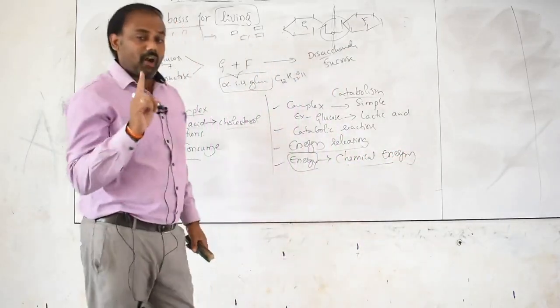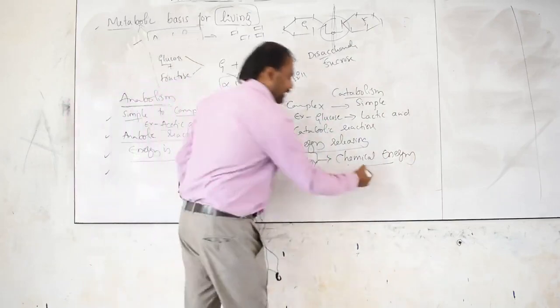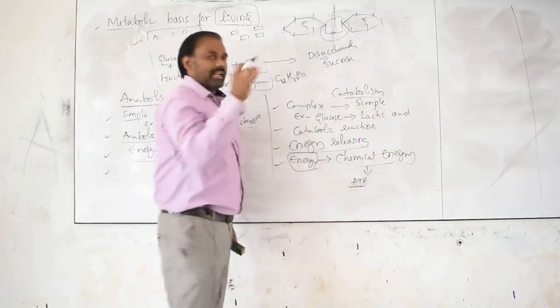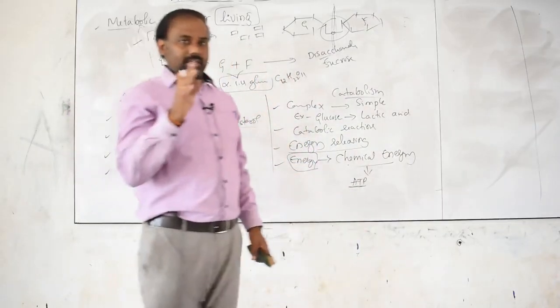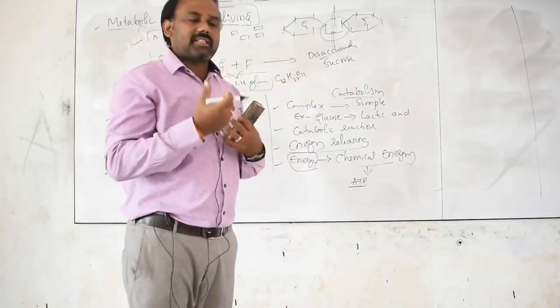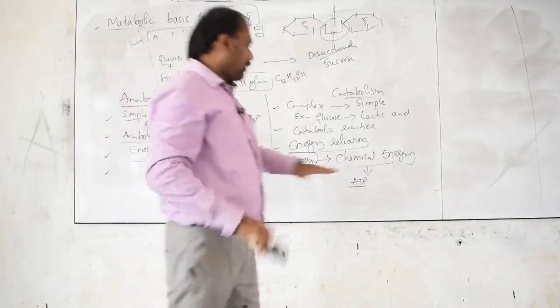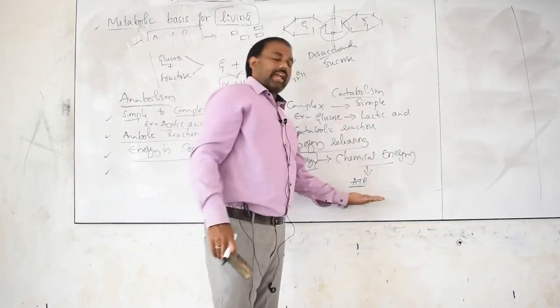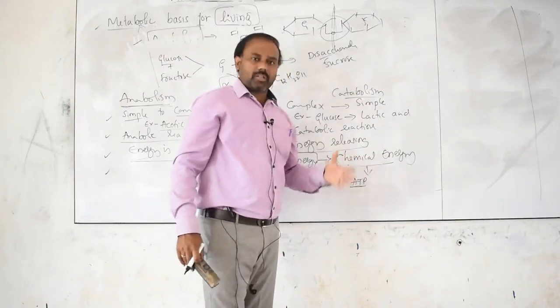Do remember, that is in the form of chemical energy. So that chemical energy is nothing but ATP, adenosine triphosphate. See, whatever the energy is present in our body, that is in the form of chemical energy. So that chemical energy is simply called as ATP, that is adenosine triphosphate.